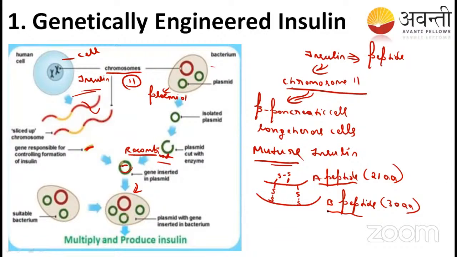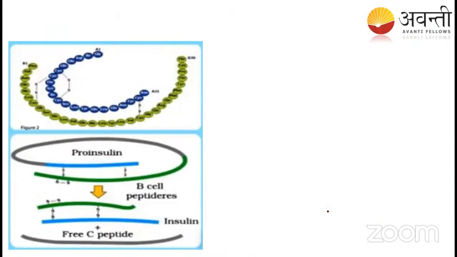But the problem is that insulin is produced inside the body in the pro-insulin form. Pro-insulin form means it is not the mature one. Pro-insulin consists of three chains: the A chain, the B chain, and the C chain. But we know that in mature insulin there is no C chain, right? And it is not possible to remove that C chain in the bacteria.